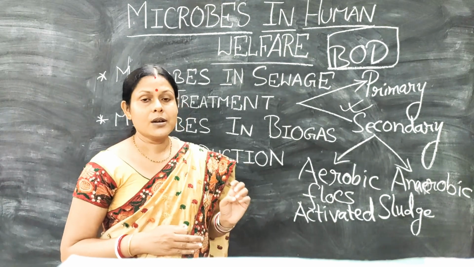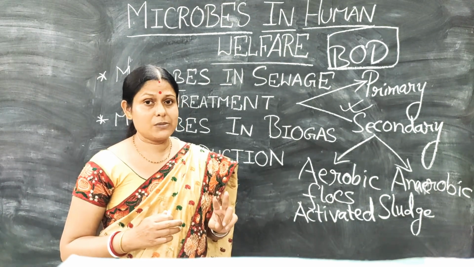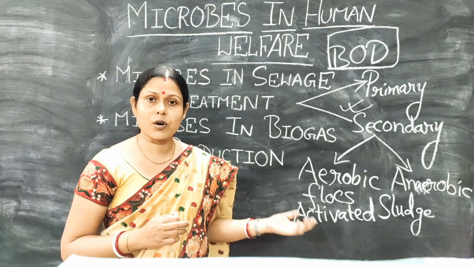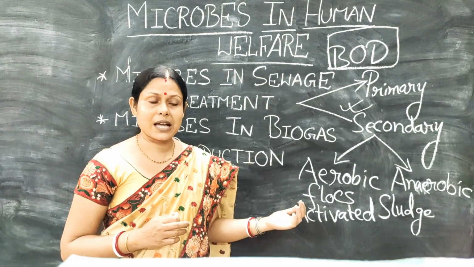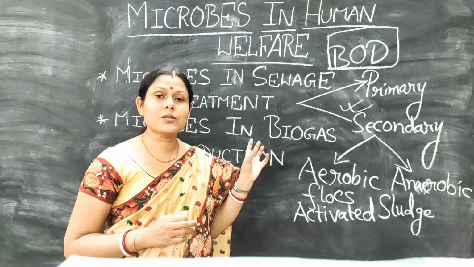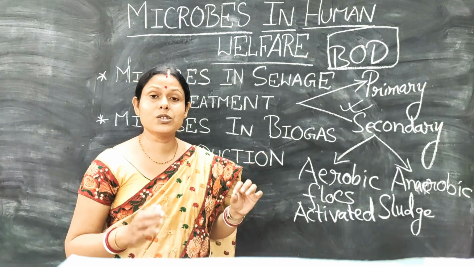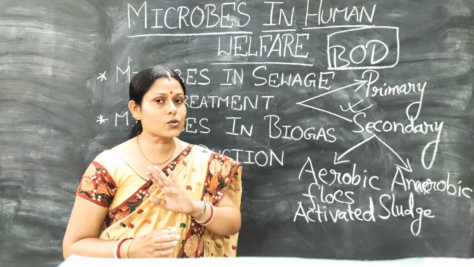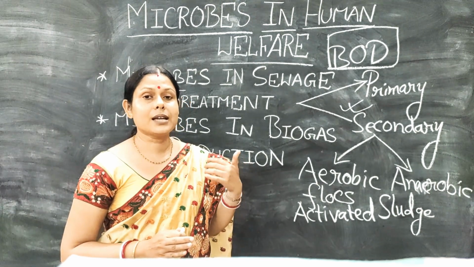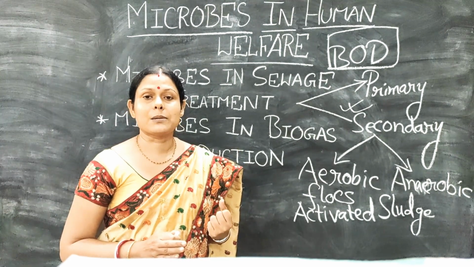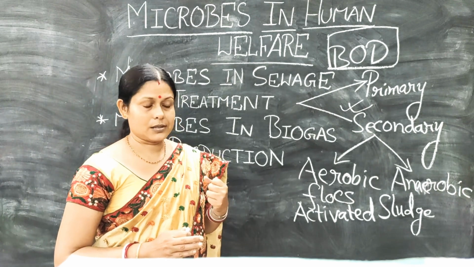So that's the reason why in the secondary treatment 2 steps are followed. First the aeration tank, where oxygen is pumped and the microorganisms act upon the waste, and then from there the water is channelized to another tank where there are anaerobic microorganisms. Here there is no pumping of oxygen, and here the organic waste is finally degraded completely with the help of the anaerobic microorganisms.